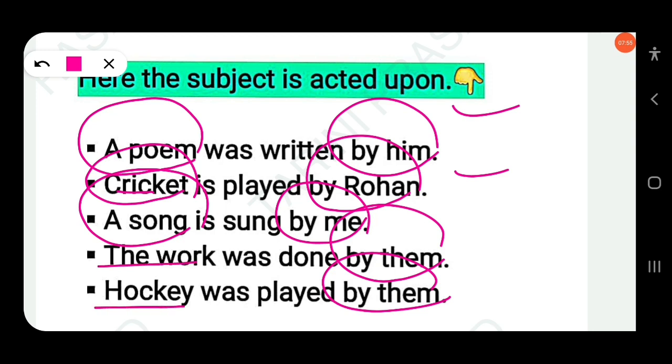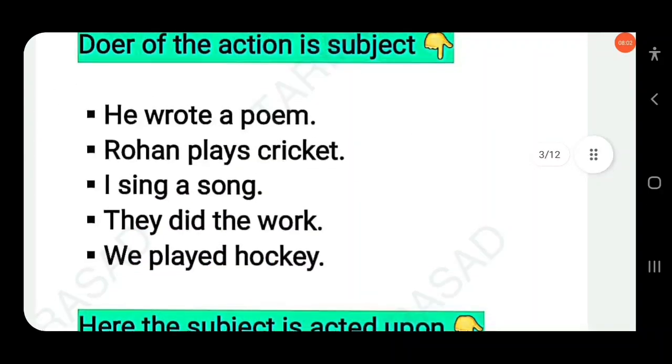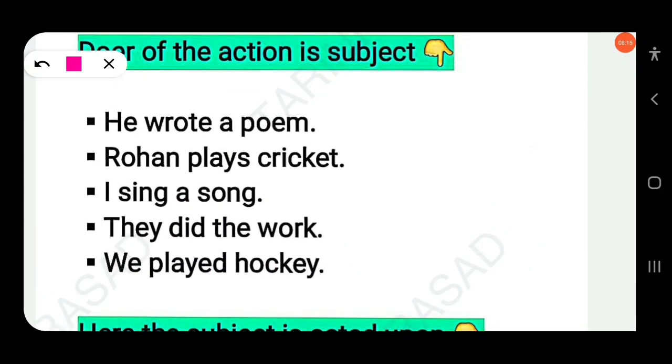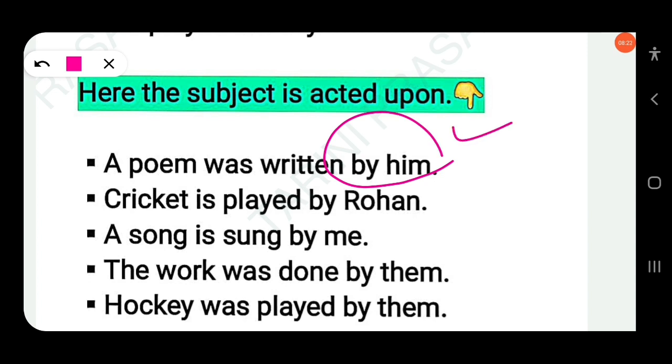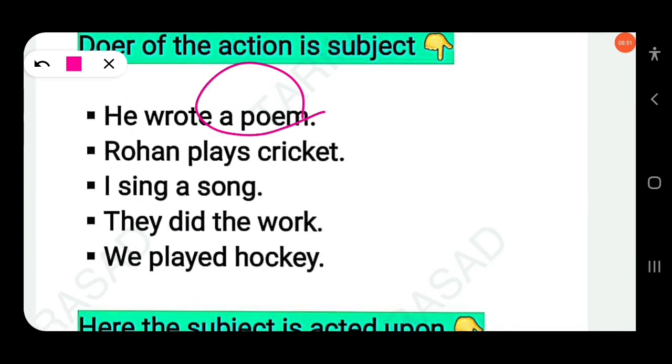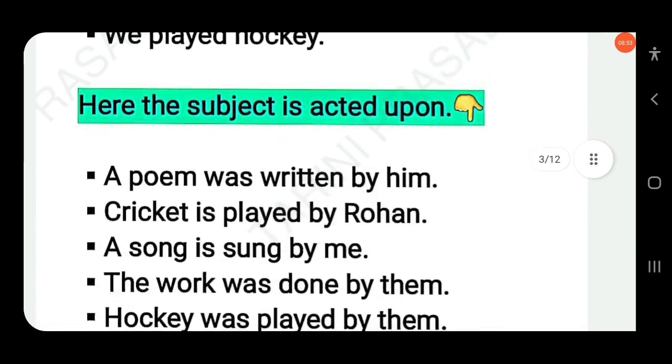Here, the work hockey was played by them. So what differences do you find in the above examples? You find that the subject in the active voice becomes the object in the passive voice. Here, "by him" is the object. In active voice it is the subject, but in passive voice it becomes the object. Similarly, the object in the active voice becomes the subject in the passive voice.